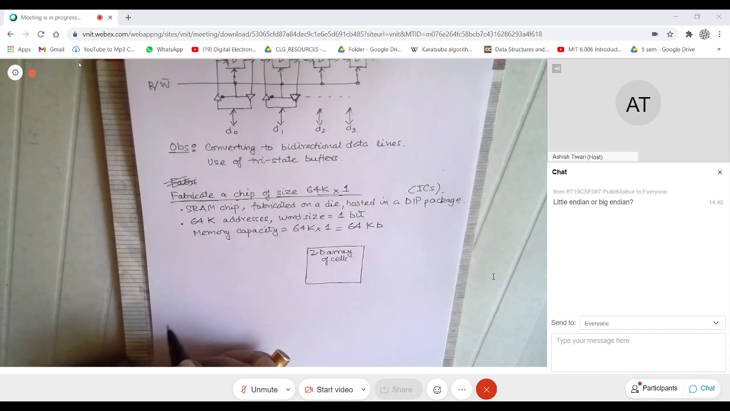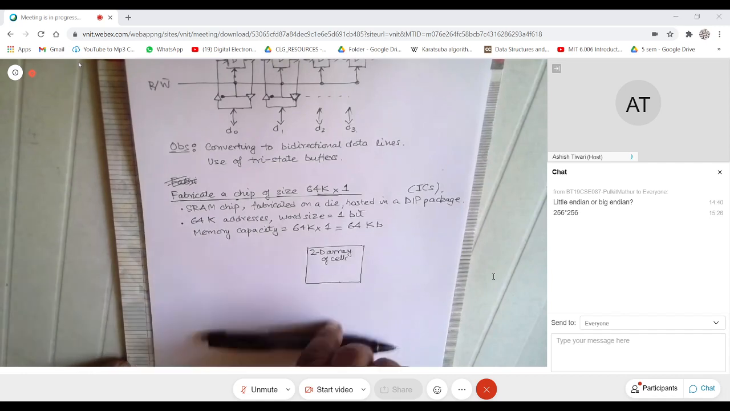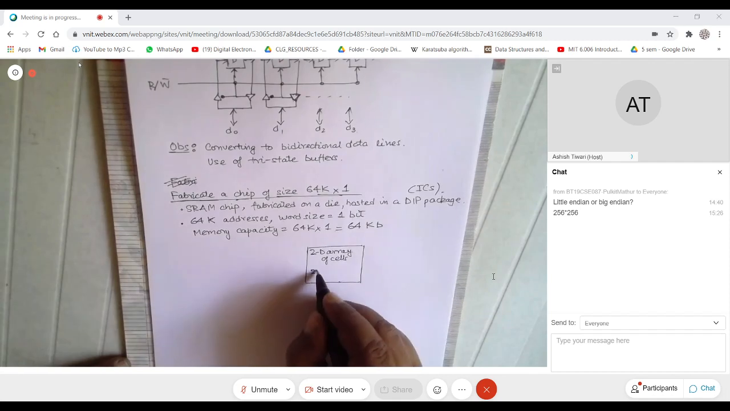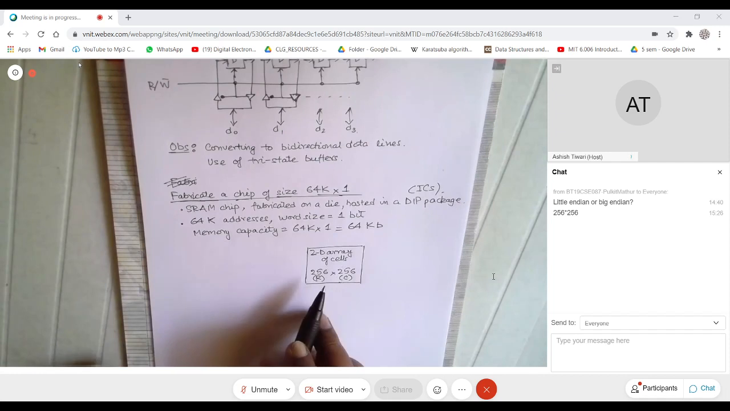Okay, first question is, how many cells will be required to implement this memory? Right, so how many cells? Yeah, so Pulkit says 256 cross 256. Generally the first one will be rows, the second one will be columns, right? I think the book follows some other convention, but here it is 256 rows and 256 columns.